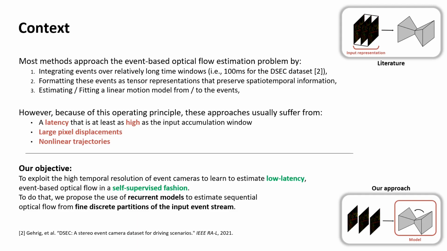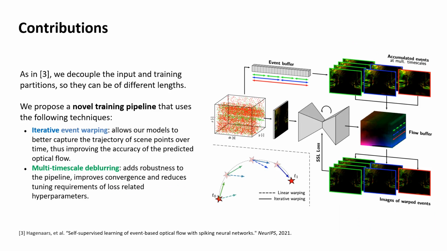Therefore, instead of integrating events in the input representations, we propose the use of recurrent models to estimate sequential optical flow from fine discrete partitions of the input event stream. The operating principle of our pipeline is as follows. The input event stream is divided into fine partitions that are passed one by one in a sequential fashion through our models. For each partition, this model generates a dense optical flow map, and the corresponding events are stored in what we call the event buffer.